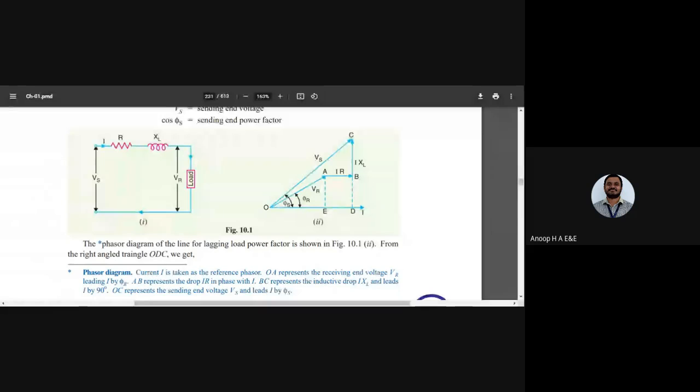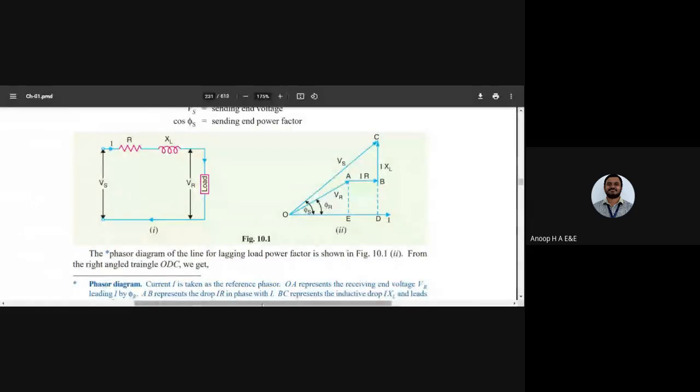I'll give you time to analyze it. Phi s is the angle made by the voltage with respect to the current. Analyze it properly.